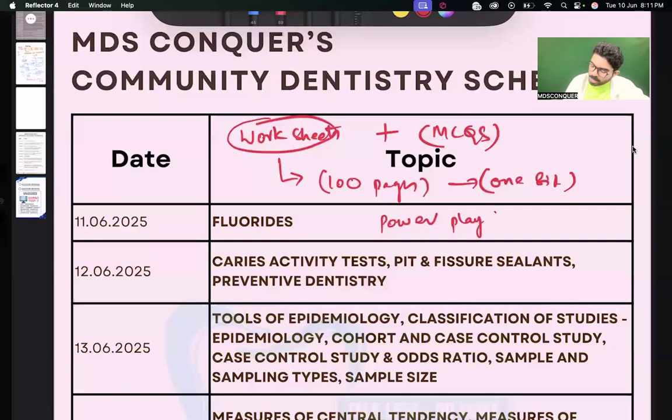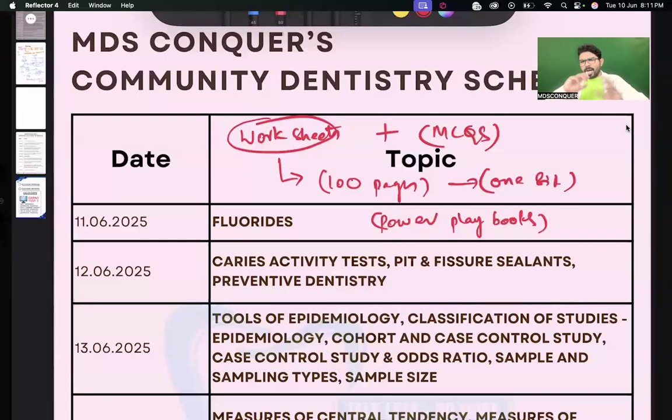Power playbooks. So what I'm going to do in these 10 days of community is power playbooks I'll be doing on the WhatsApp. Every day we'll be doing some 3 to 4 or 5 to 6 pages of the community dentistry PP books. In the evening we'll gather at 6 o'clock or 7 o'clock, the regular time. I want you to open your books. The topic of the day we'll be doing from the PP books. We'll finish the 5 pages fast. I'll make you underline. I'll make you mark the questions which were given in previous exams. I'll try to explain the questions. We'll try to solve the MCQs which are there in the PP books, and we'll be doing PP books daily, 5 pages on the WhatsApp.